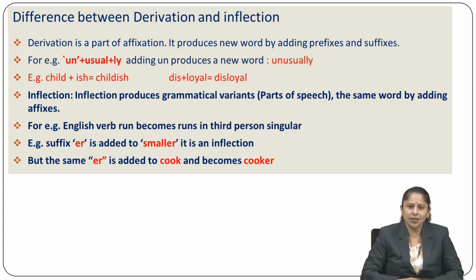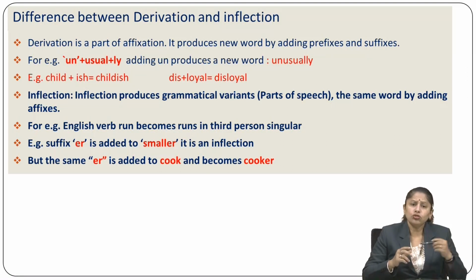Again, there is another example. Suffix er is added to small, it is an inflection. Look, er, that is smaller, bigger, thicker, healthier. These are examples of inflection words. But the same er is added to cook and becomes the word cooker. But cooker is not a suffixed word.